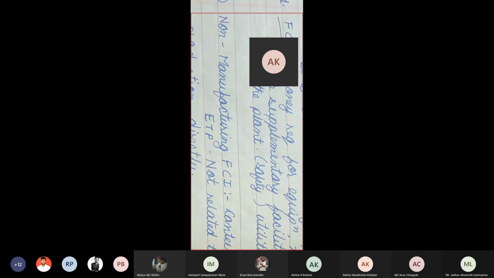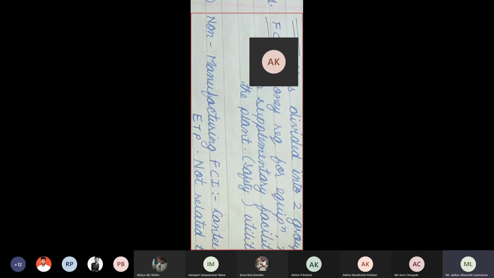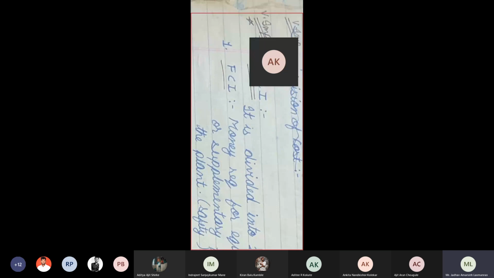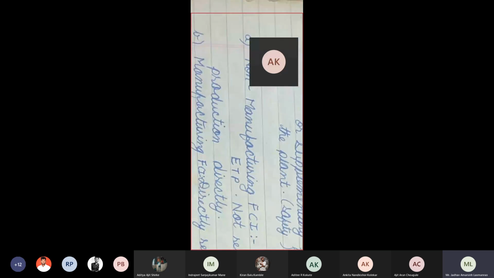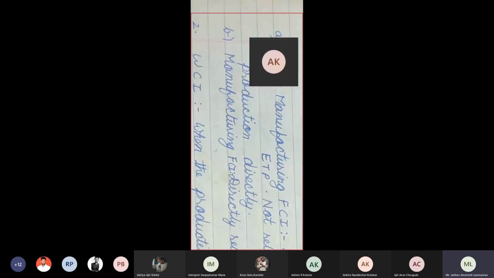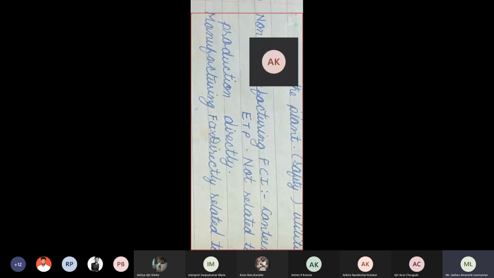Okay. Now, in fixed capital investment, again we are having two types. Number one, non-manufacturing FCI, or manufacturing FCI. So first we will discuss manufacturing FCI. Okay. Some FCIs are directly related to the production. Means what? In my company, I may have main plant. In main plant, we are having equipments, distillation column, evaporator, heat exchanger, pumps. Okay, these are known as manufacturing FCI because these all equipments we require directly in the plant.